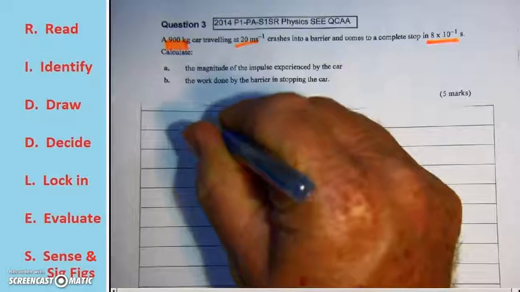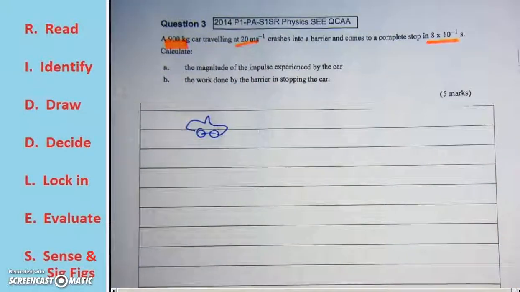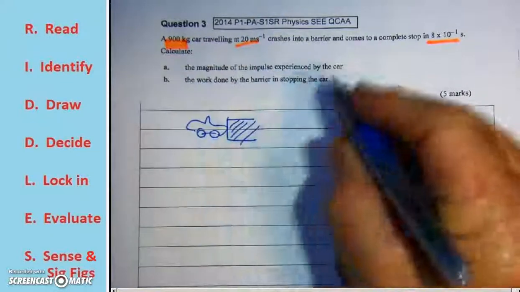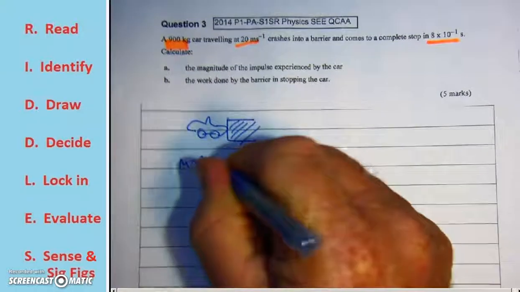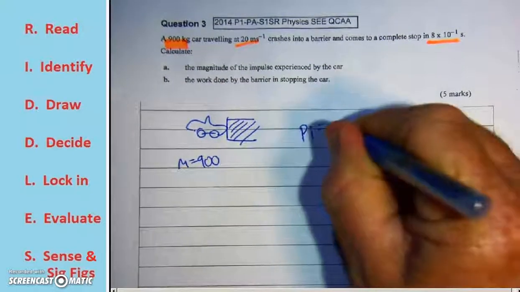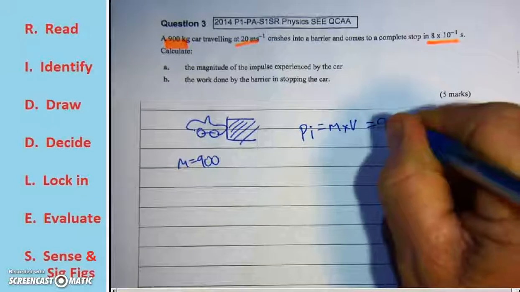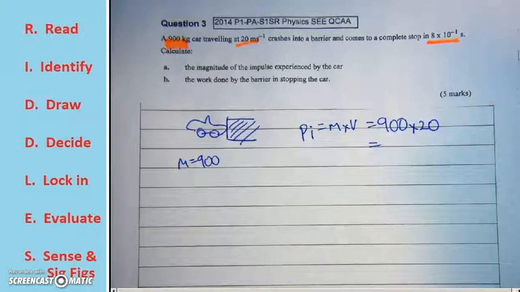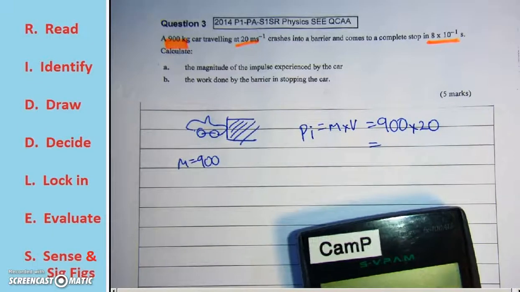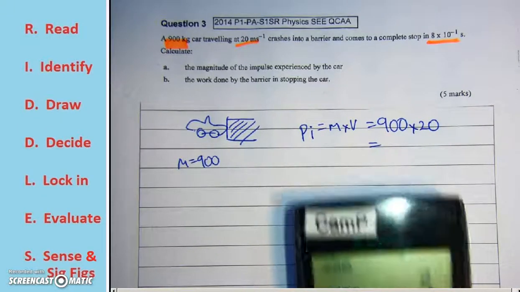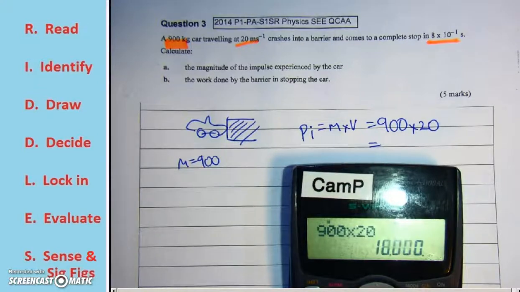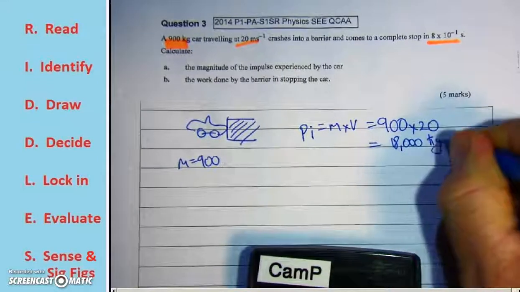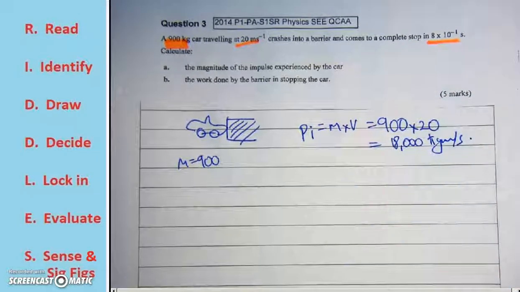So we have a car. The car hits a barrier. So there's our barrier here. Mass is 900. So we talk about the initial momentum being the mass by the velocity. So that's our formula. We lock in the values: 900 times 20 equals 18,000 kilogram meters per second. That's the initial momentum.